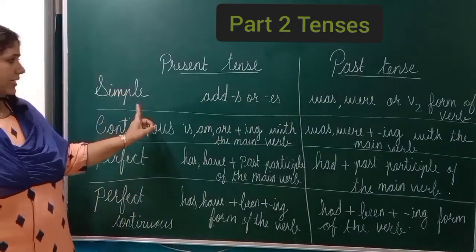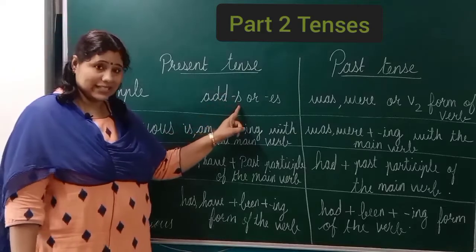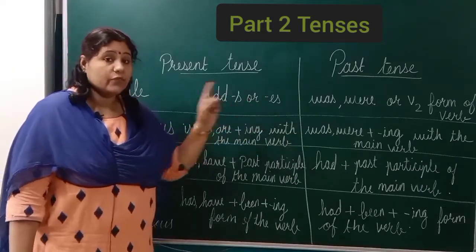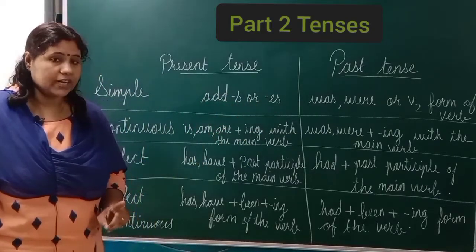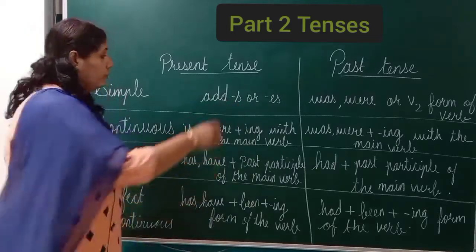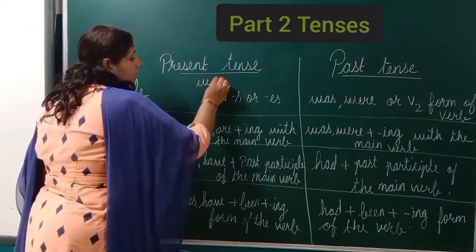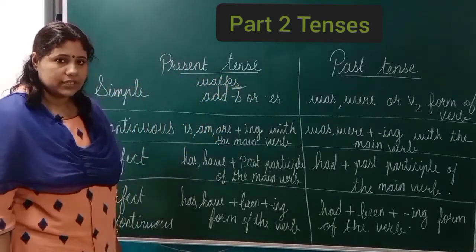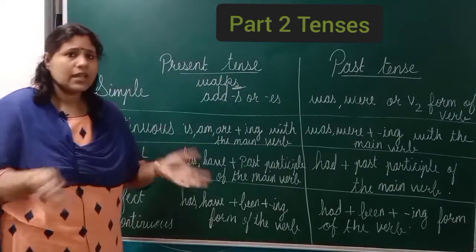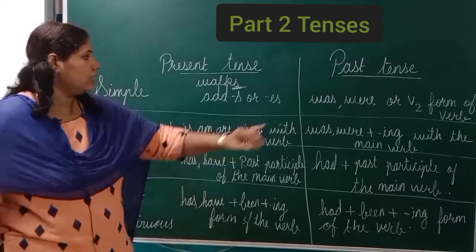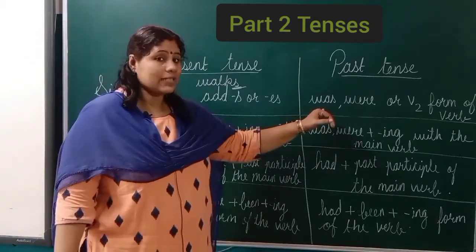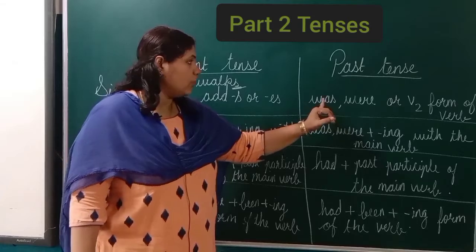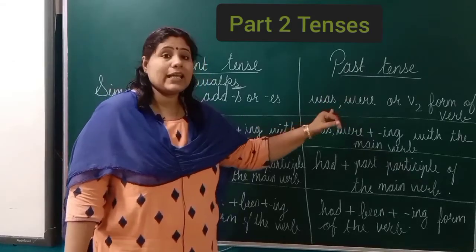Simple present tense: we will add S or ES with the main verb. With the singular, we add S. If the subject is singular, walks, isn't it? If it is plural, it stays as it is. Same way for simple past tense, was or were, depending upon the subject.